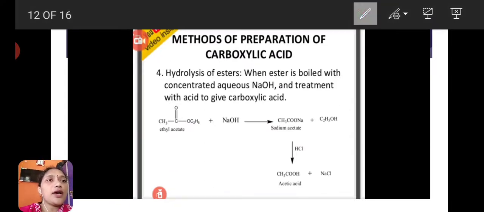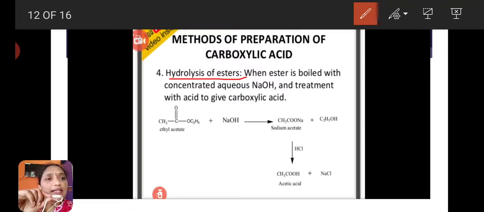Next is the hydrolysis of esters. Here esters means COOR functional group, C double bond O, OR, that is the ester functional group. Ester functional group containing compounds are called esters.